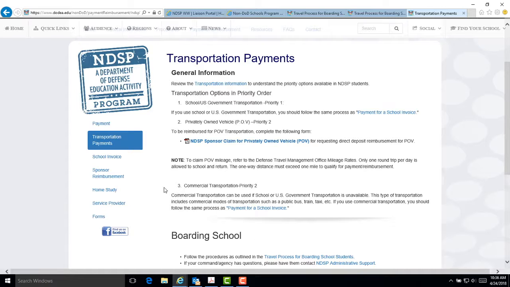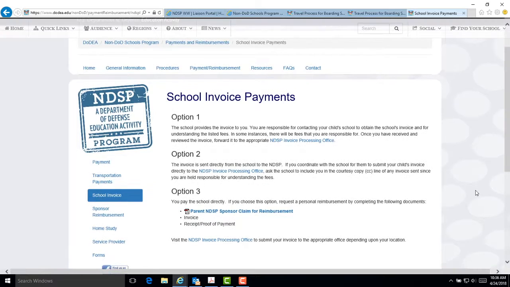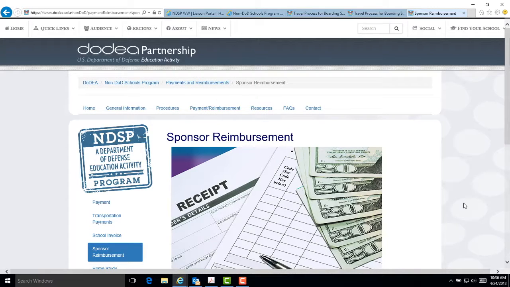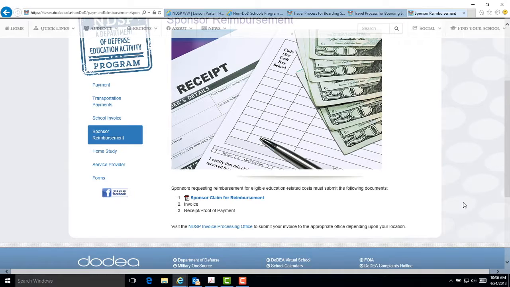School invoice. This section lists the options for paying school invoices. Please provide annual invoices whenever possible. Sponsor reimbursement. This section lists the process and the documents to submit for reimbursement claims. Payments are made in U.S. dollars only. There is a link for the claim form.